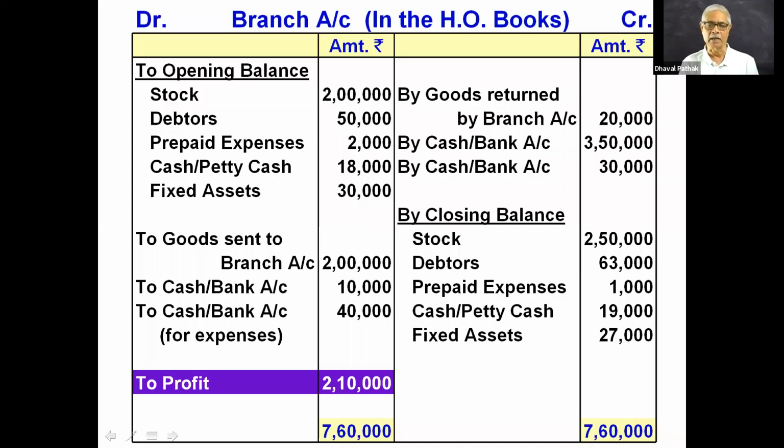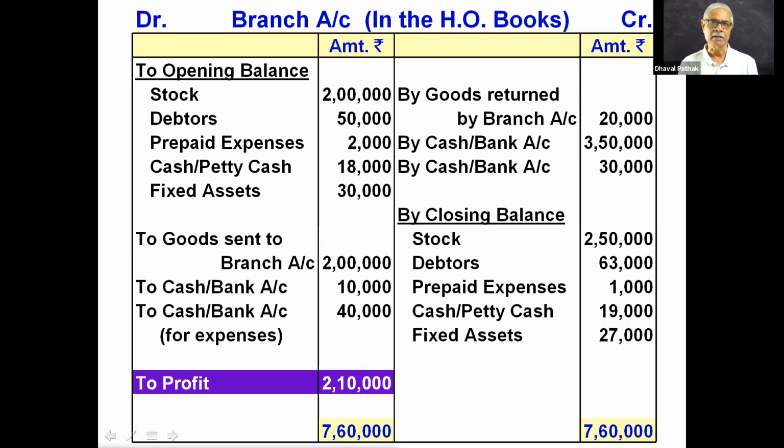If you want to see the same thing on the screen, I can show you. Similarly, cash received from the branch, 3,50,000: cash and bank account debit to branch account credit 3,50,000. Similarly, cash received directly from customers, 30,000: cash and bank account debit to branch account credit. Though the amount is received from the customer, it will be recorded as if the branch is the giver.